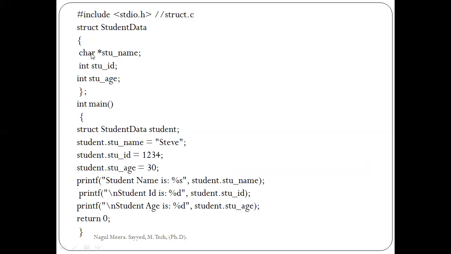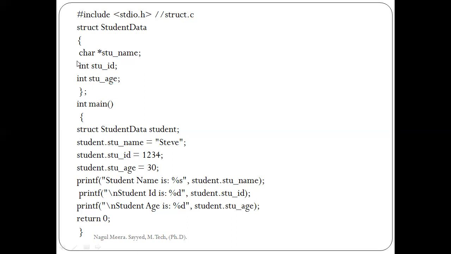Open brace, char student name. Name is a collection of characters, that's why I am using a char variable here. Int student ID, nothing but student number, in the form of an integer. Now int student age. Age is nothing but a number, and a number is an integer. Now semicolon.